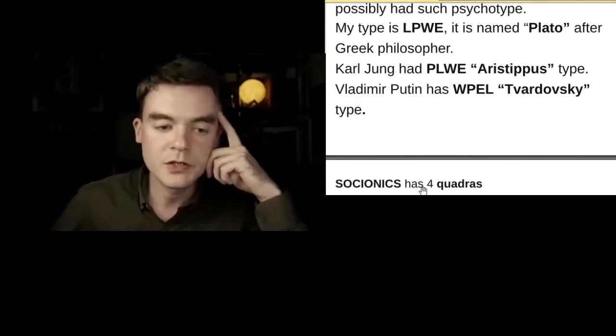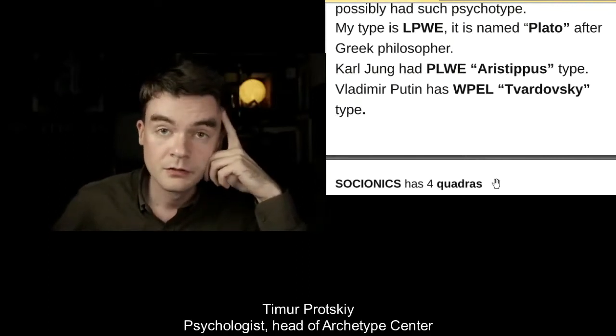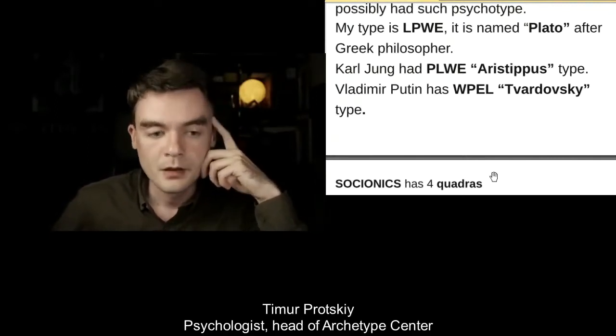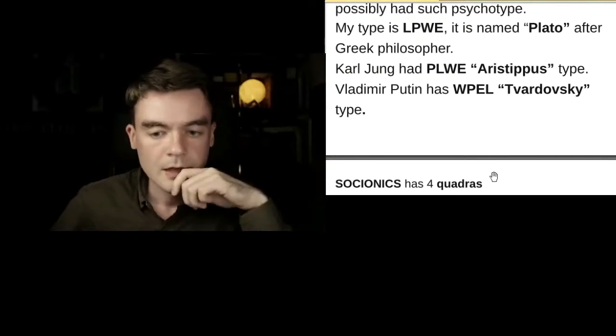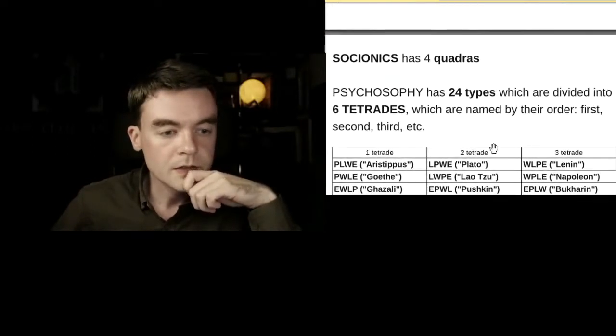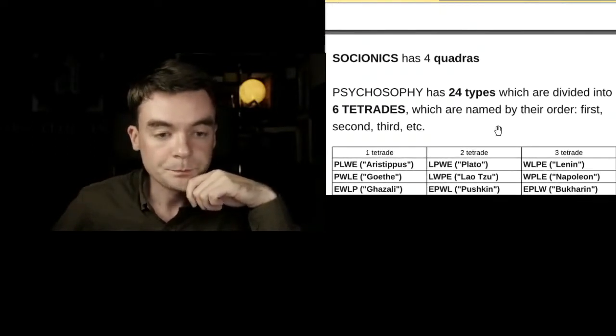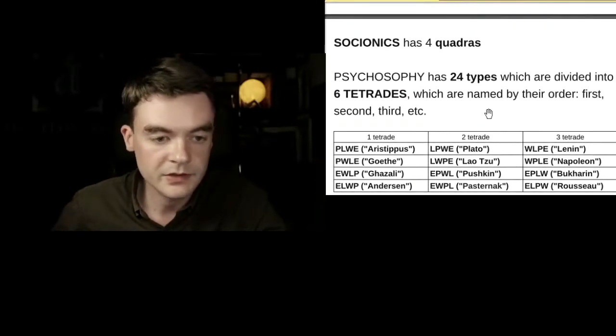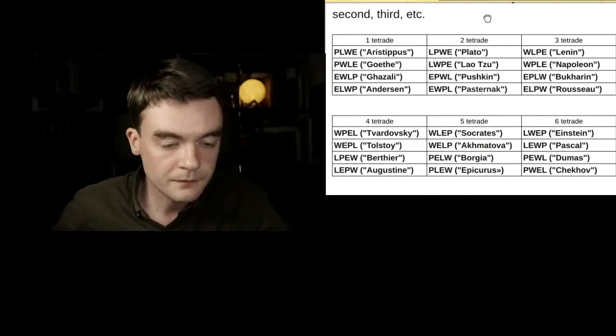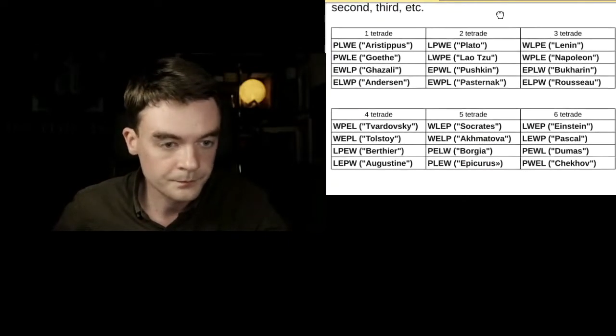For example, in Socionics we have 4 quadras: alpha, beta, gamma, and delta. While in Psychosophy we have not 16 types, we have 24 of them. Psychosophy has 24 types, which are divided into 6 tetrades: first, second, third, and so on. So here we have all the 24 types of Psychosophy.